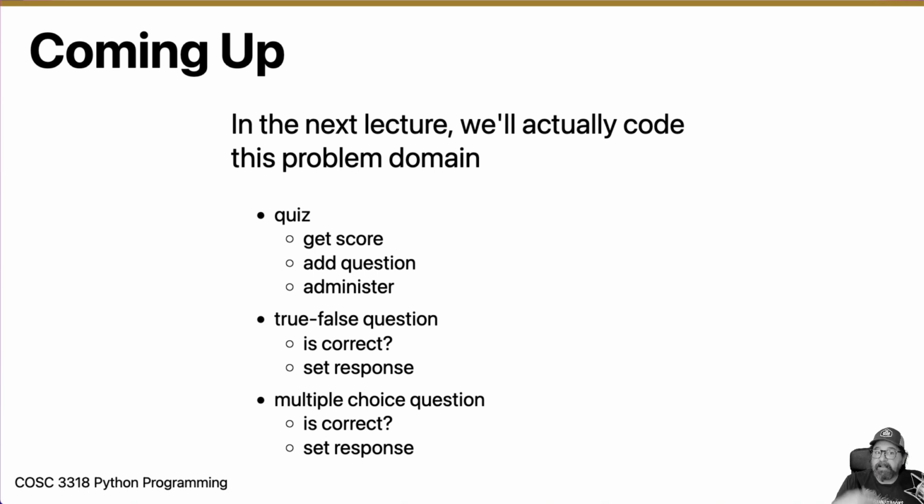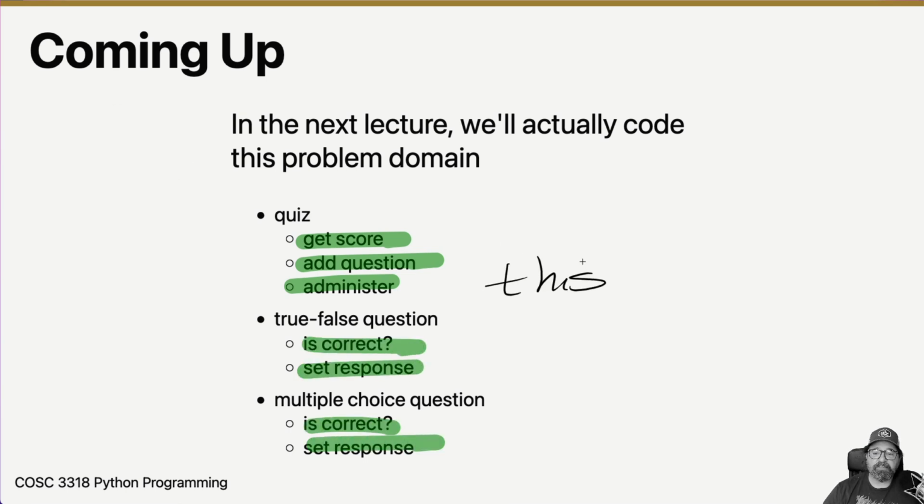And so in our next lecture, I'm actually going to code this entire program domain. I'm going to show you how to write an interactive command line quiz where we will create true-false questions and multiple choice questions. We'll pop them into the quiz and we'll just see if it works. Right now, I want to point out, I've got these verbs here on each of these objects. Once I start programming, this may change.